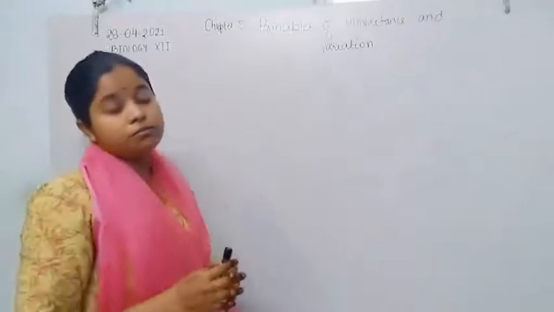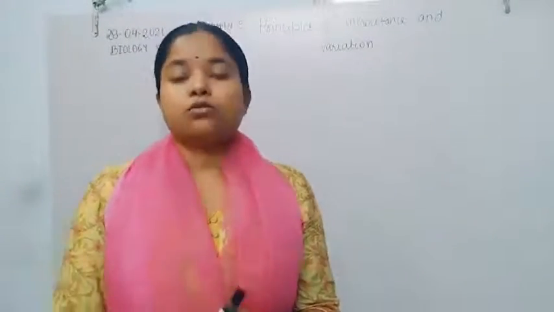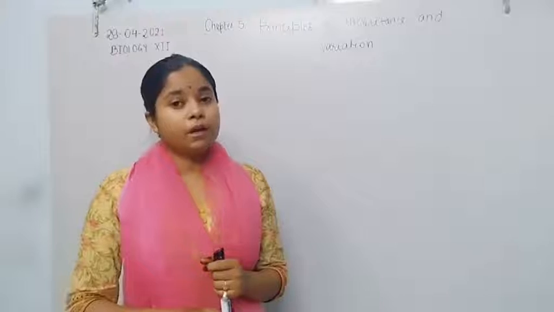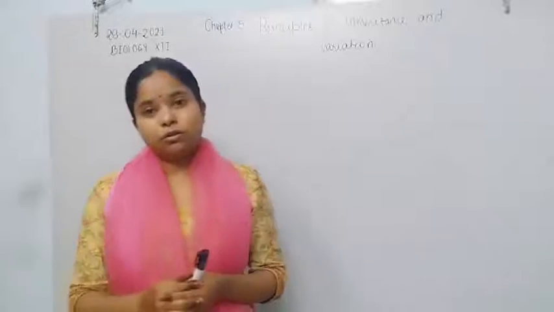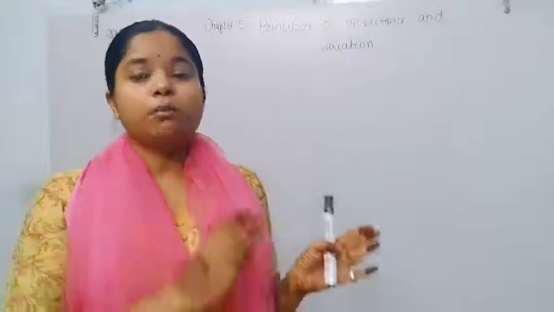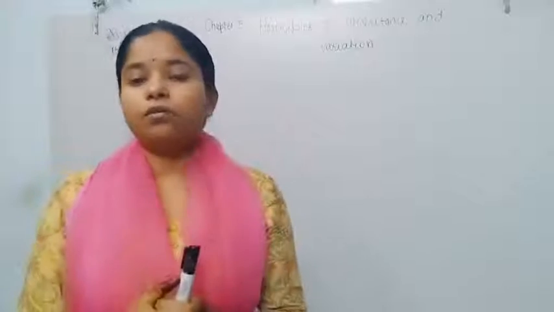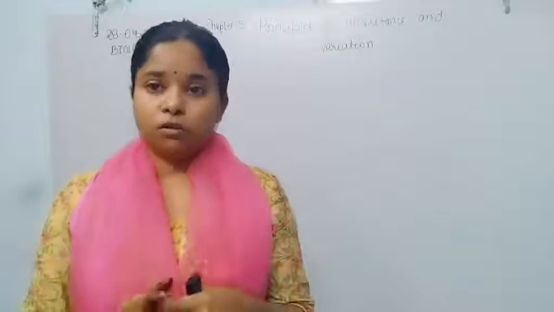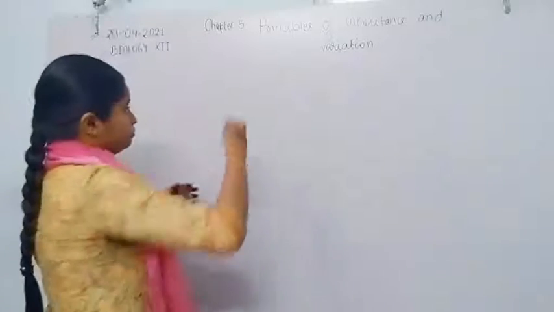So this chapter deals mainly with genetics, the principle of inheritance. In this chapter we are going to discuss Mendel's law of inheritance, his experiments, monohybrid cross, dihybrid cross, the law of dominance, the law of segregation, and other laws also given after Mendel's law of inheritance, and how he conducted the dihybrid and monohybrid cross on the pea plant. So let us discuss Mendel's law of inheritance.